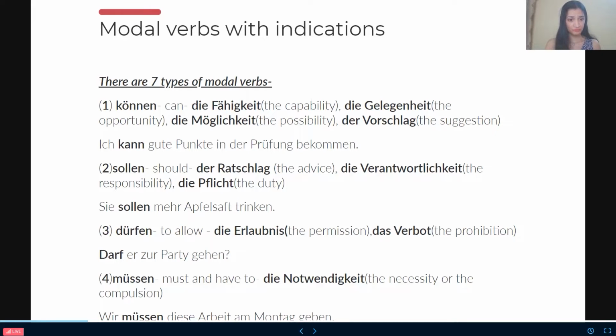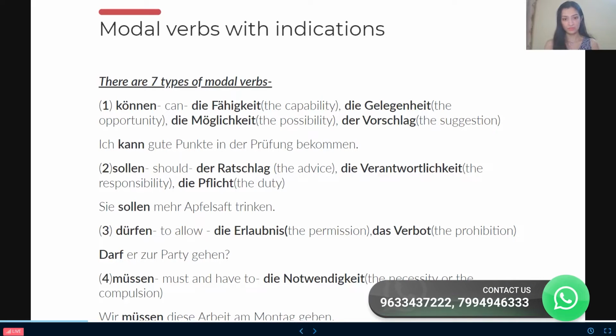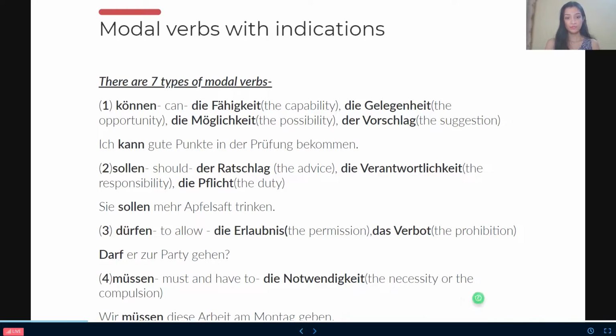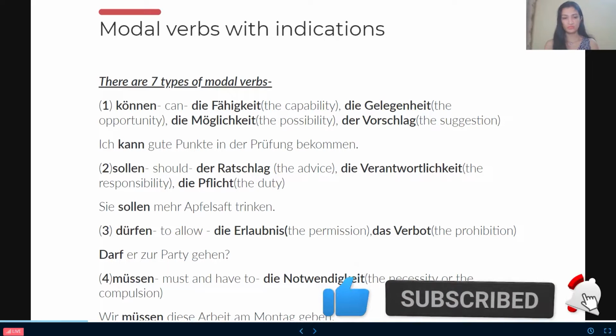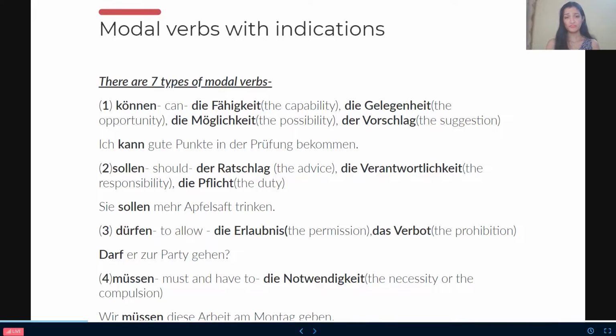So fourth one, müssen. Müssen is showing must and have to. So people, it is showing the necessity or the compulsion, which is the Notwendigkeit. For example, wir müssen diese Arbeit am Montag geben, which means that we must, we have to give the work on Monday or on Tuesday, anything you can say. So people, this is our necessity, this is our compulsion, which we have to do. Okay, there's no other option. We have to do it. We are required to fulfill it.